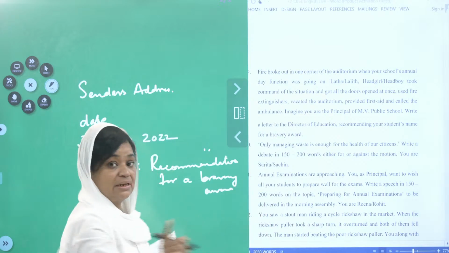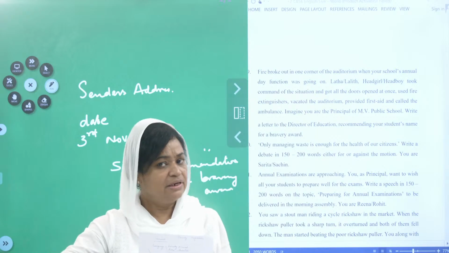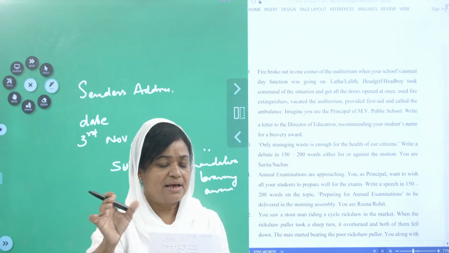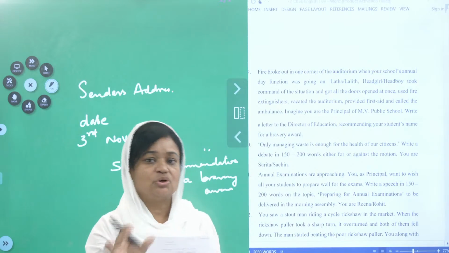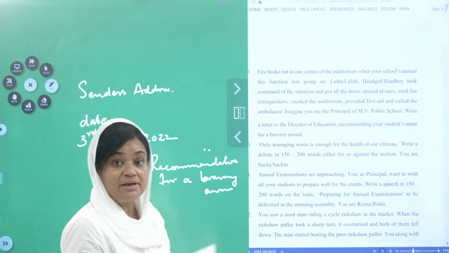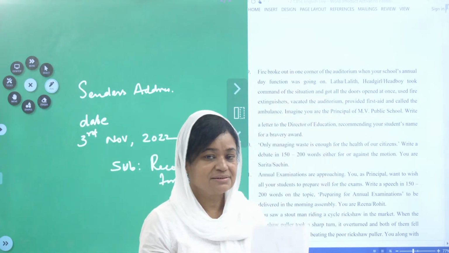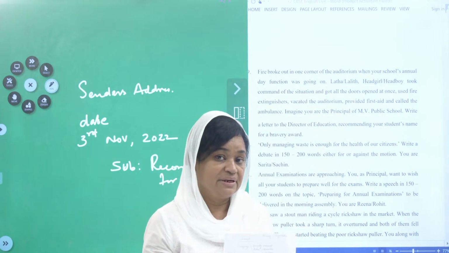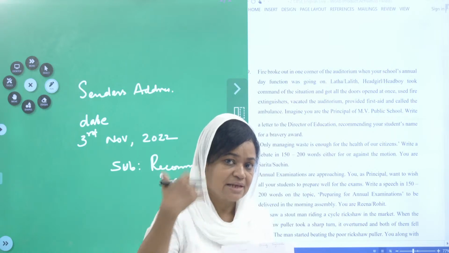And children, I am telling you, the subject should not go in a very lengthy way. It should be very short. As short as possible you can make, that short you have to do. So, see, recommendation for a bravery award. Immediately when the director opens the letter, what does he understand? Okay, this is a letter recommending for a bravery award. And now if he wants to know the detail, he has to read the letter.